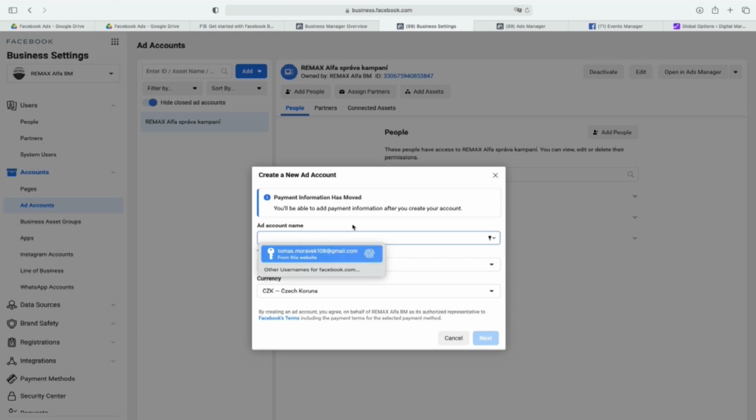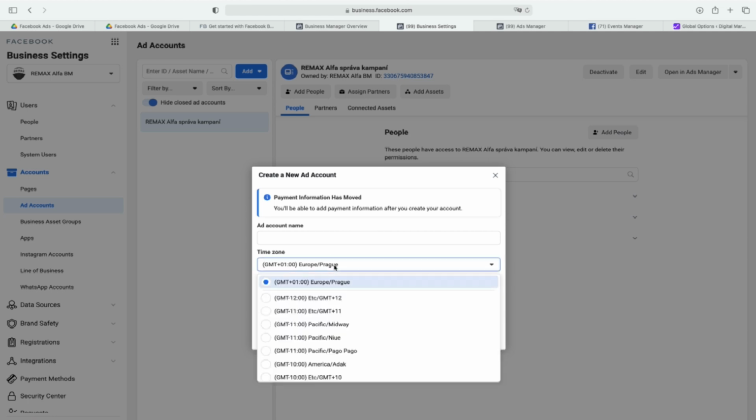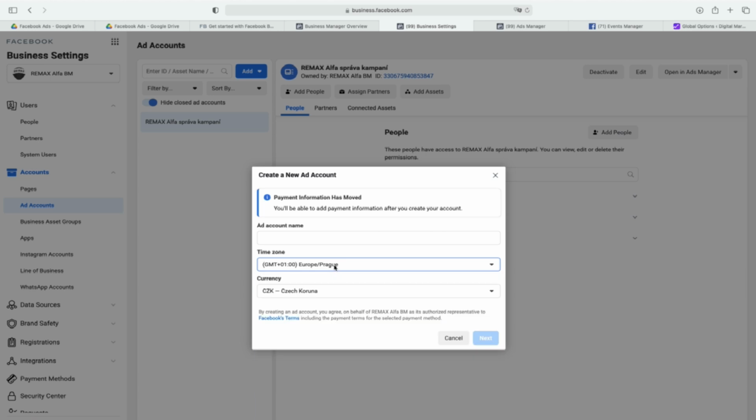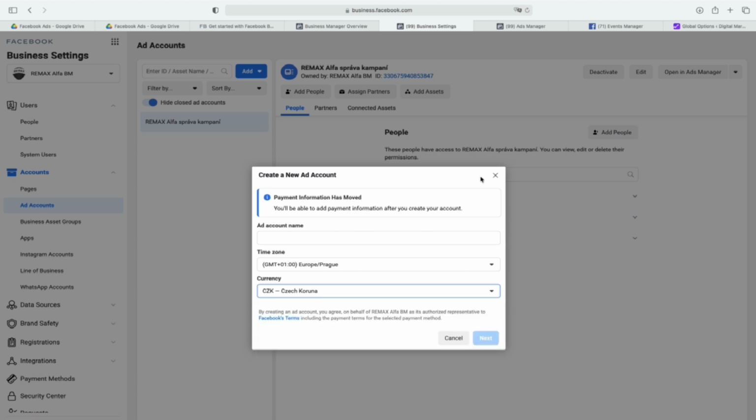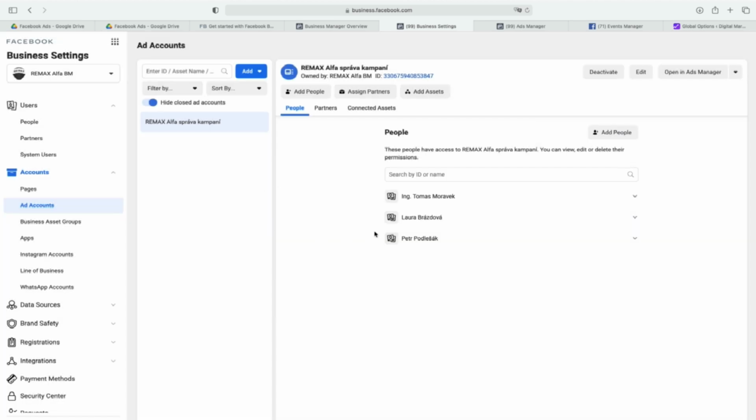So you just write the name, you just decide about the time zone. It can be Europe, it can be USA, it can be Africa, it can be Asia, Australia, and your currency. It can be USD, it can be Czech crown, whatever is the best for you. So this is the most important, that the ad account and business page are inside Business Manager. And then of course you can decide more people to have access to the ad account.